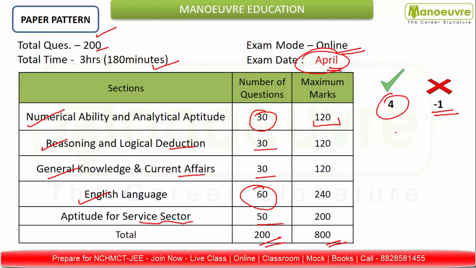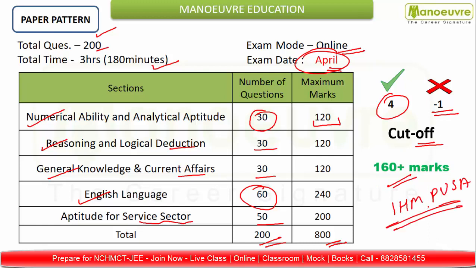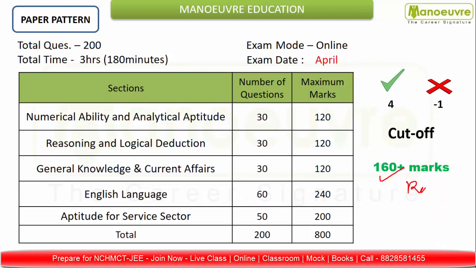And now, to enter into IHM, how many marks do you require? So here we'll talk about the cutoff. The cutoff depends on various parameters: the number of applicants, the number of candidates appearing for the exam, the number of seats available and the difficulty level of the exam. So each year it depends on various parameters, but you have to score 160 plus marks to enter into IHM Pusa. So guys, think high. If you wanna enter into IHM Pusa, your target should be 160 plus marks. And if we consider ranking, then your rank should not be more than 250.